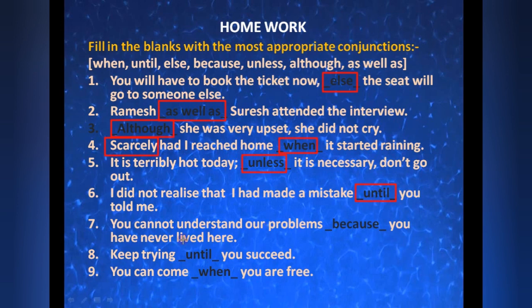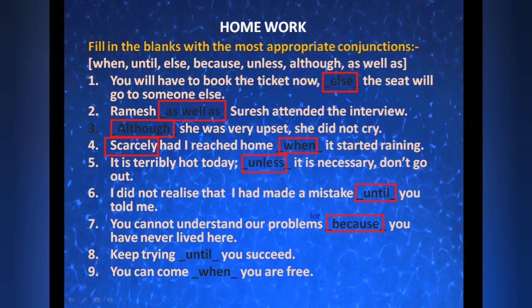You cannot understand our problems because you have never lived here. See, as I have given you the option 'because' here, but one more word can come over here. Can anyone tell me what is that? Yes, that is 'for'. I told you 'for' also works as 'because'. But 'for' is not given in the option, that's why I have put 'because'.